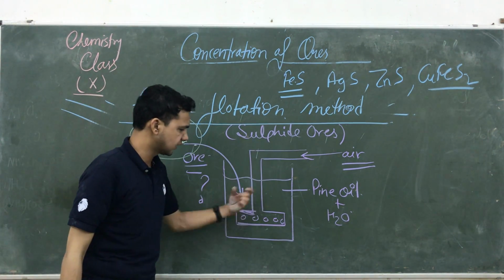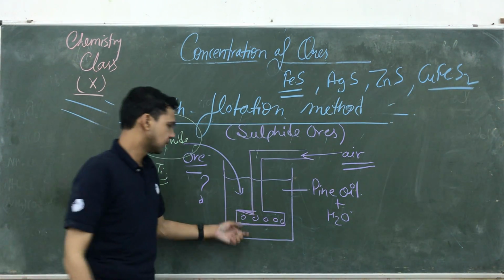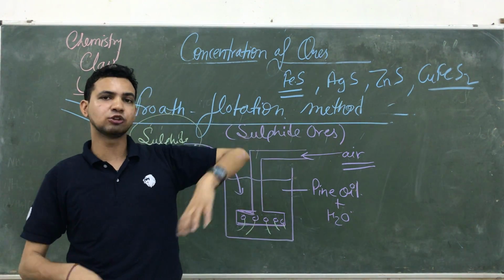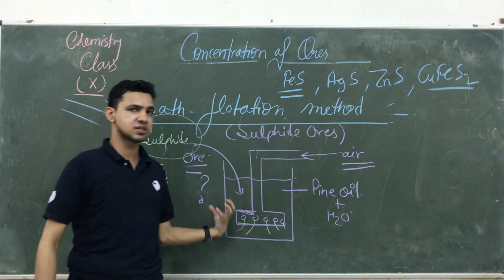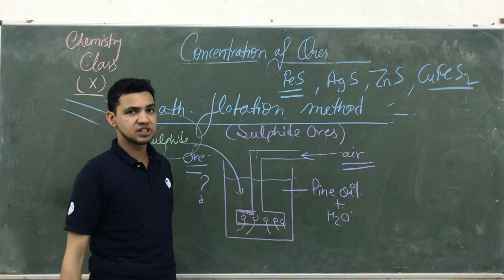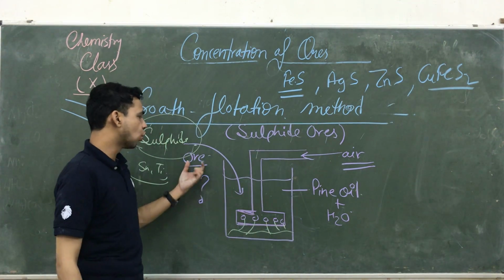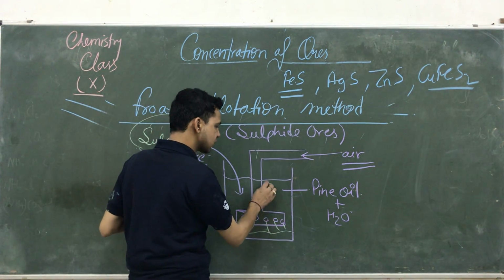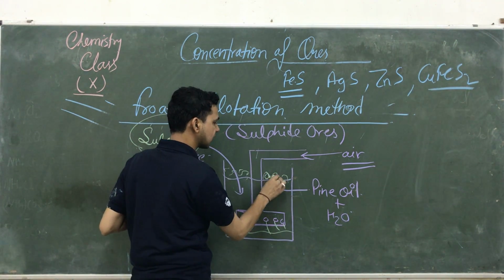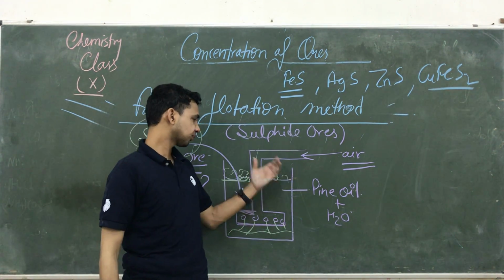When we are adding ore here and we are passing a tight flow of this air, the air comes outside and creates a foam. जैसे आप हाथ से पानी में शेक करते हैं तो झाग बनने लगता है. The same kind of foam is forming here. So what happened? The clay and dust particles are heavier in nature, so they easily settle down at the bottom of this container. And the ore is lighter in nature, so the ore is floating with the help of froth. जो झाग बनता है उसके साथ आपका क्या फ्लोट करने लगता है? Ore. The ore is floating with the help of this froth.